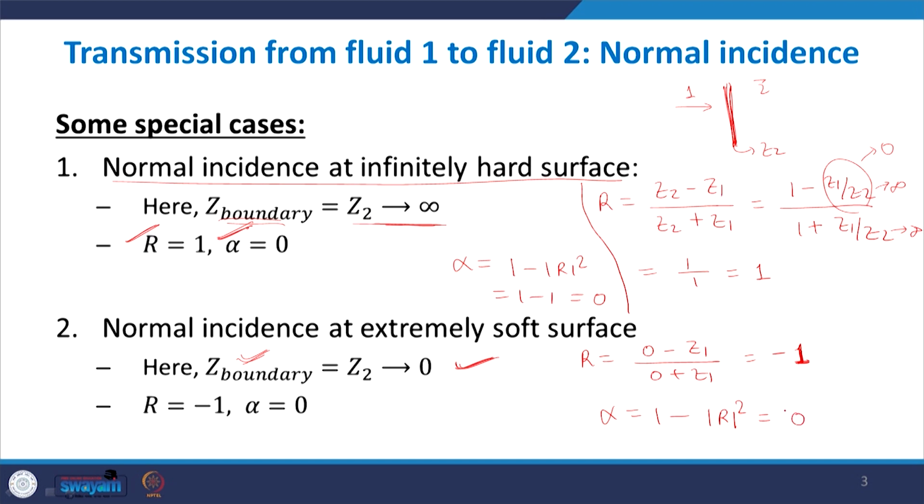Whatever waves you send, you get the reflected wave, but the reflected wave amplitude is reversed and the absorption is again 0. So for both an infinitely hard surface and an infinitely soft surface, the absorption is 0. In the first case the wave gets entirely reflected back; in the second case the wave is reflected with a reversed wave front.